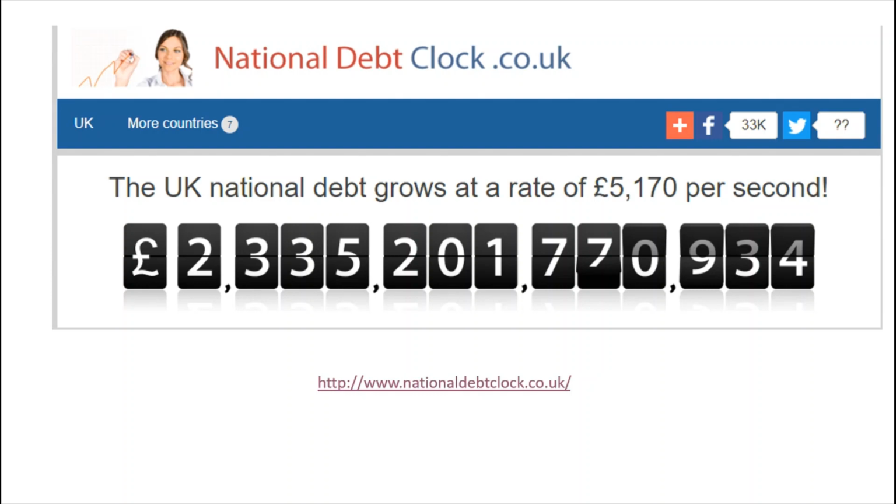Now, you can often find a lot of these sorts of national debt clocks around. Take note, however, that when you talk about the national debt, public sector debt, who is this money owed to? Well, it's not owed to any particular individual. It's owed to all the people who have ever bought government bonds. And those people are people like you and me. If you've got relatives who are on a pension, then the pension fund has bought that debt as a secure investment. And so whoever is receiving that pension is a part owner of the national debt. So don't think of it as necessarily such a bad thing, because that debt is owed to everybody. It's owed to anybody who's ever bought a government bond.